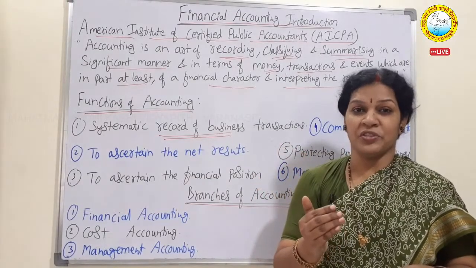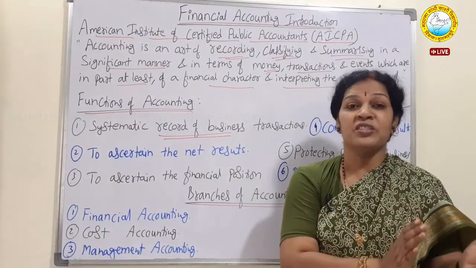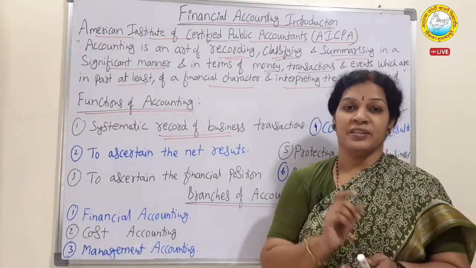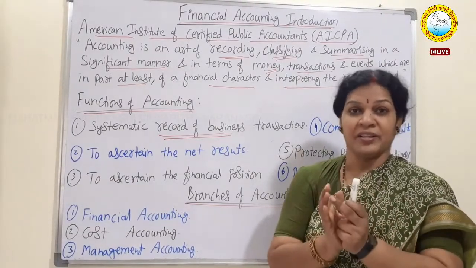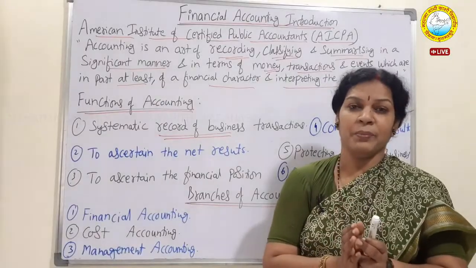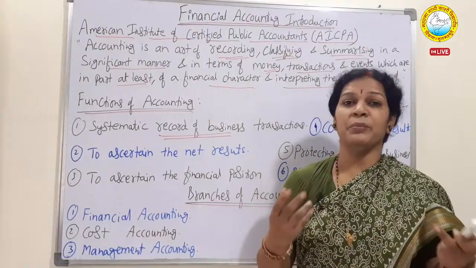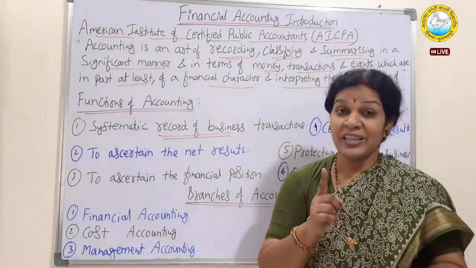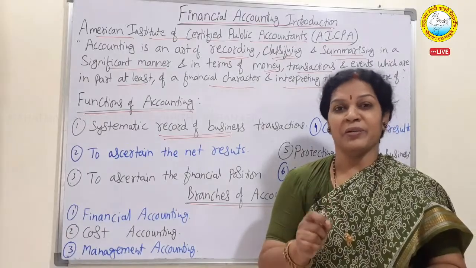That's called a voucher. So that evidence, that voucher, should support the transaction and the recording. Then only it is valid. If we blindly record anything, anyone can write anything and it will become a total mess for the organization. That is why systematic means recording the transactions with support, with evidence.